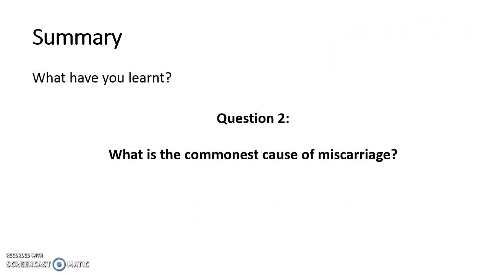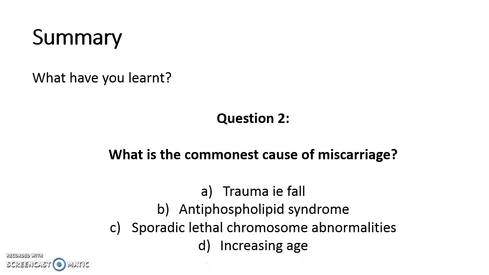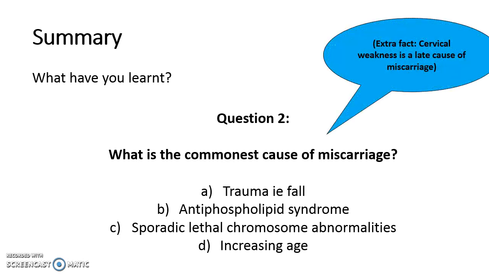And the final question. What is the commonest cause of miscarriage? Is it trauma, antiphospholipid syndrome, sporadic lethal chromosomal abnormalities, or increasing age? The answer is C, sporadic lethal chromosomal abnormalities. These women may not know that they're pregnant before they miscarry.